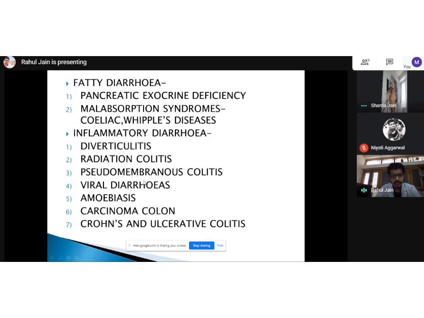Then viral diarrhea. So usually in the pediatric population, I'll take a pause here.